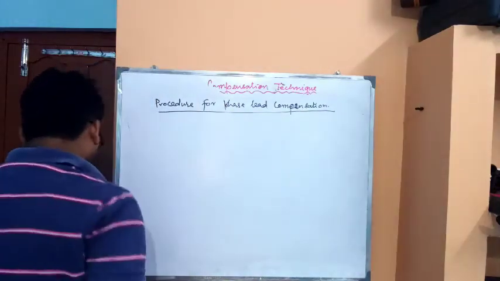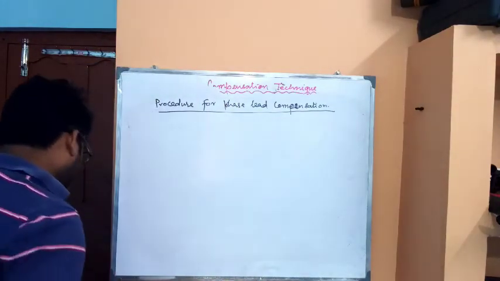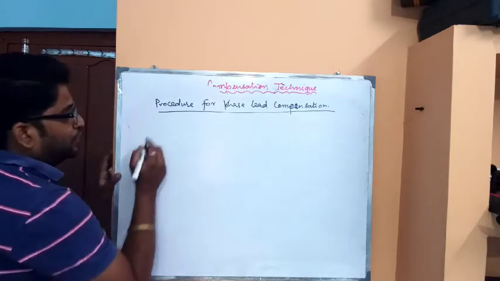Okay. So the magnitude and phase versus frequency curve.